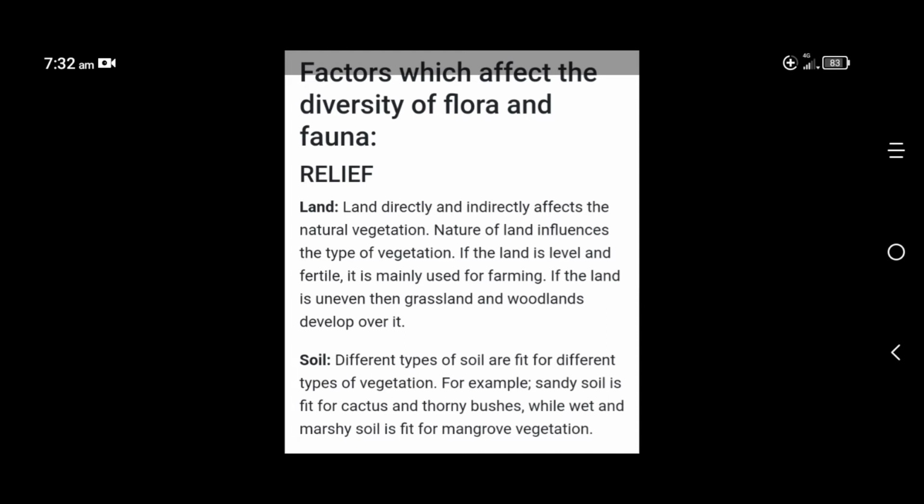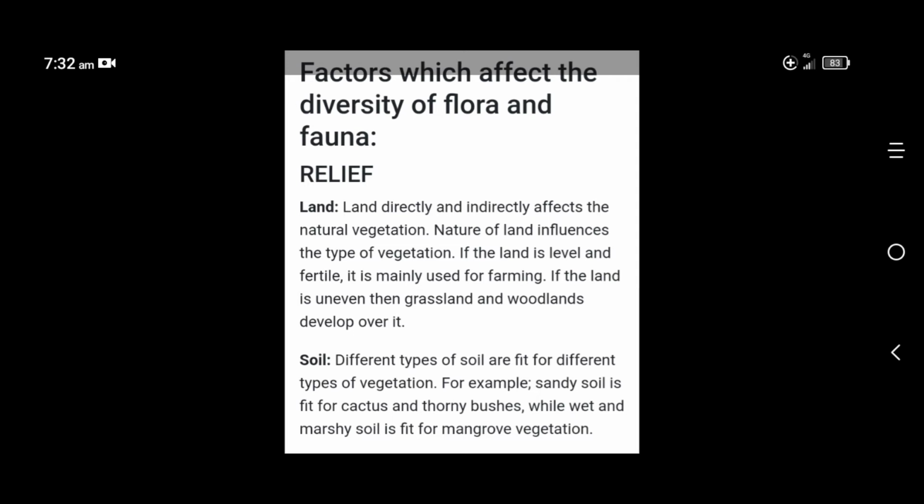Next, soil. Different types of soil can be found in different parts of India, supporting different types of vegetation. In a desert, you know which plants can grow: cactus, thorny bushes, etc. In marshy areas, mangroves grow. On hilltops, you see conical trees.